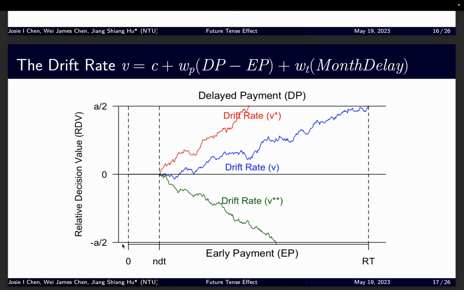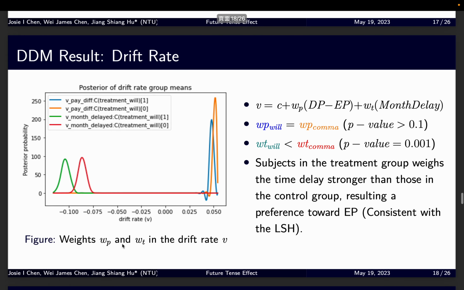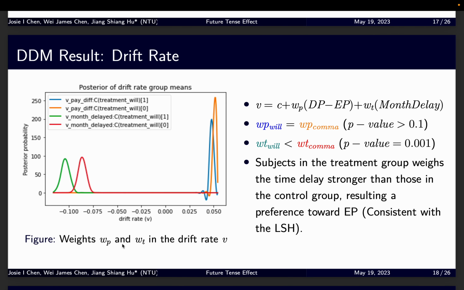And also, subject parameters WP, the weight for the payment difference, and WT, the weight for the time delay, will also decide what the drift rate is in this trial for this subject. And we use the HDDM to estimate these parameters for the treatment group and the control group. And we wonder whether future tense will affect these parameters in the DDM models.